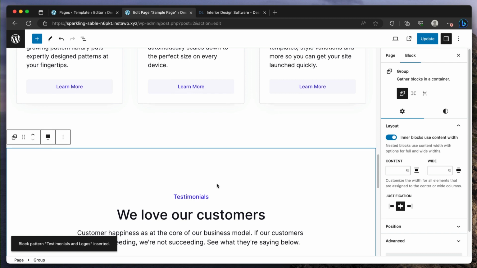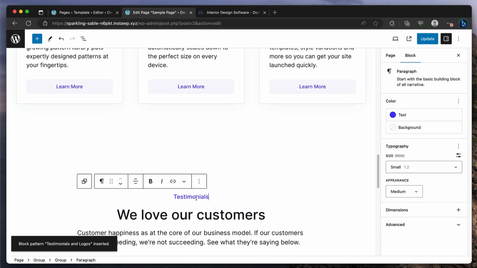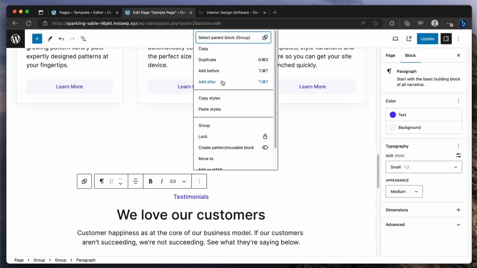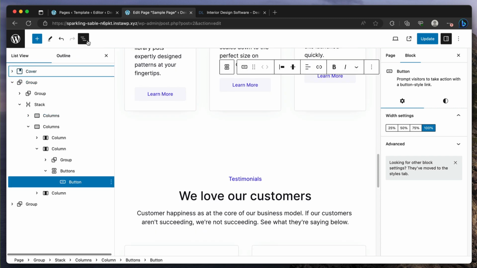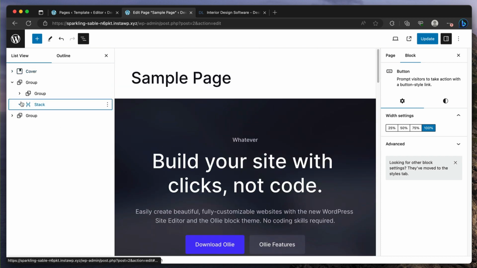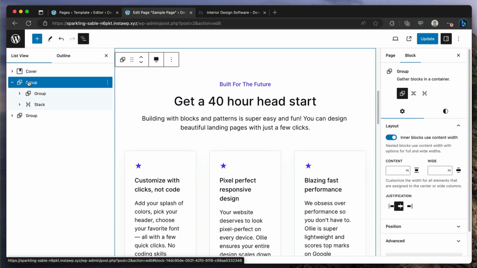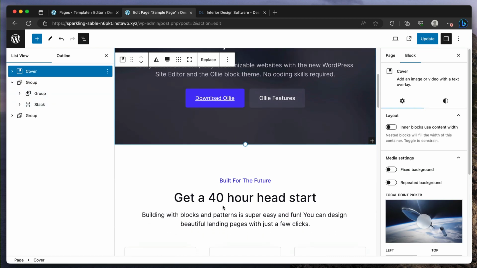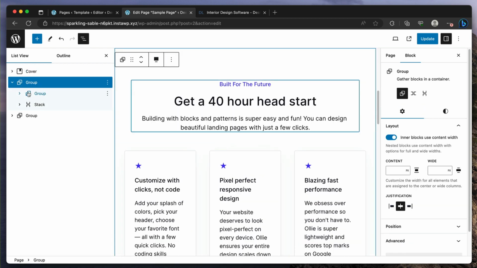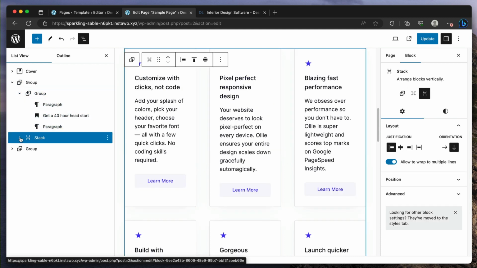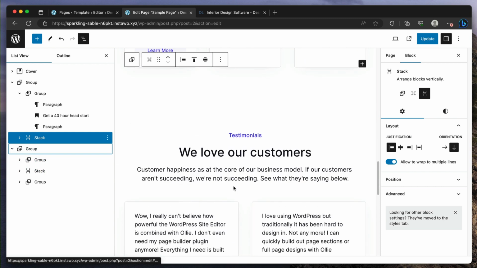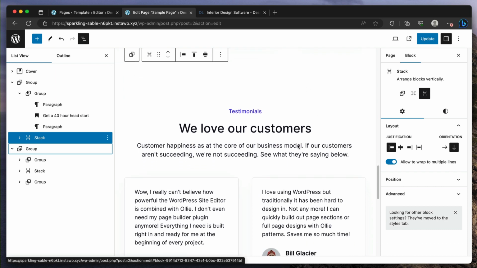And then maybe between these, I wanted to add something. So there's a few ways to add things. You can always click on something and then just click on the little dots and do add before or add after, and it'll add before or after. Or you can always open the navigator, which is helpful as well. You have an outline, and then from here you can see what you have. So just an overall view of the page. We have this cover, which is the top section. We have this group section, which contains the paragraph, the heading, the paragraph, and then we've got this stack, which shows all these little squares. And we've got another group down here. So we very visually can see where everything is.